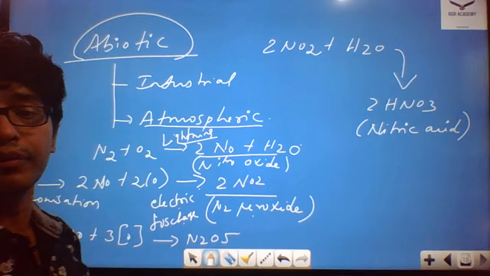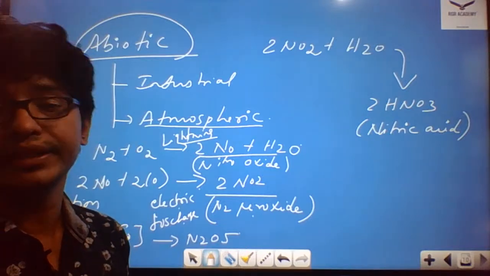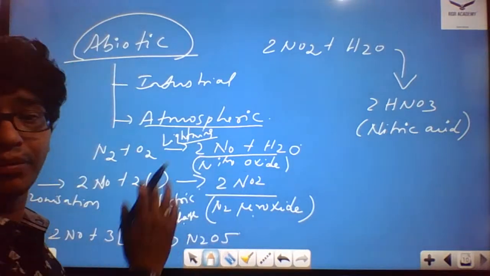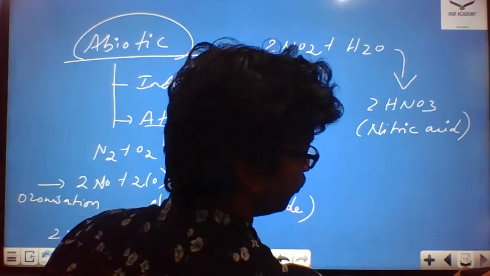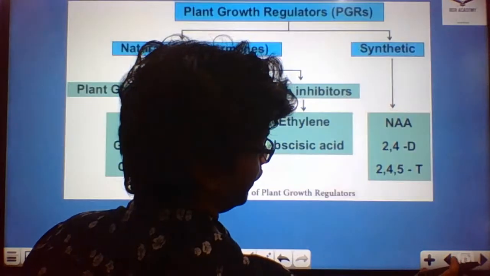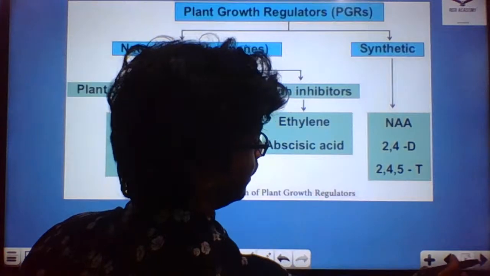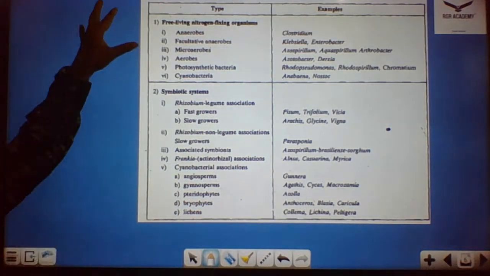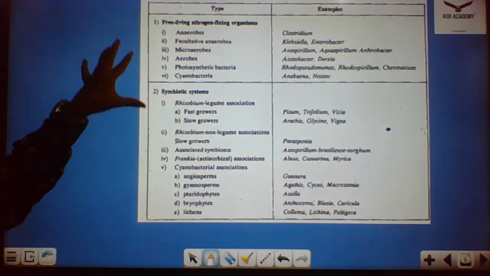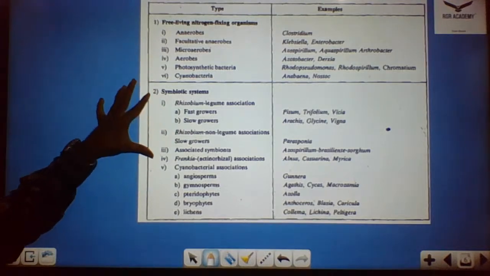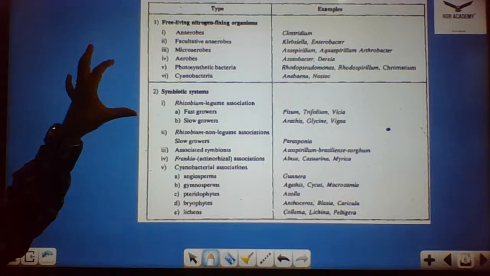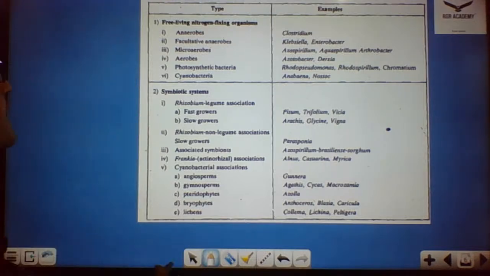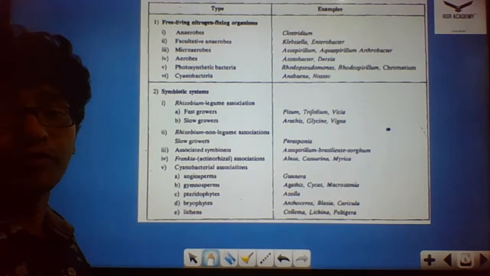Okay. Now we move on to the next process, that is the biological form of fixing nitrogen. We move on to the biological type of nitrogen fixation. Coming to the biotic form of nitrogen fixation, the biotic type of nitrogen fixation with the help of microorganisms, we call diazotrophy.